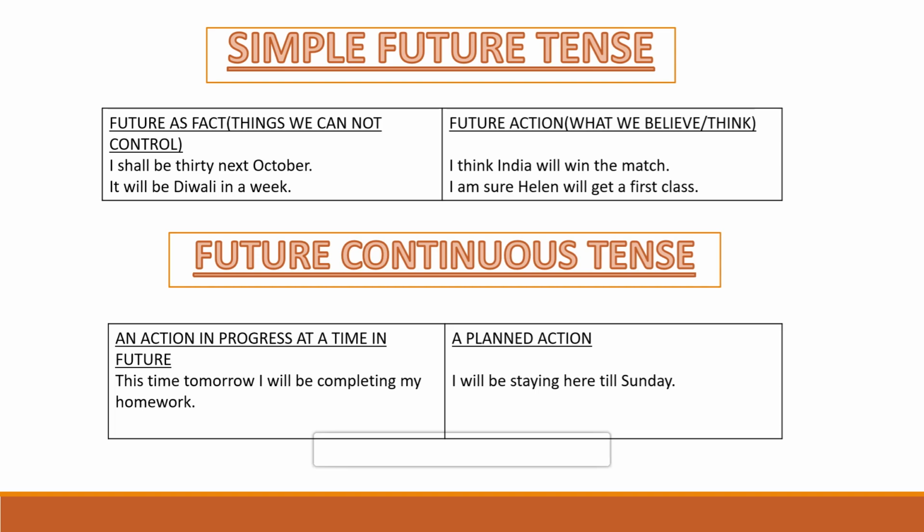Now the next time when future continuous tense is used, when we talk about a planned action, something which is planned. For example, I will be staying here till Sunday. I will be staying here till Sunday. Now this is planned. You know that you are going to stay here till Sunday. So in such conditions, which is in such actions which is planned, we use future continuous tense.